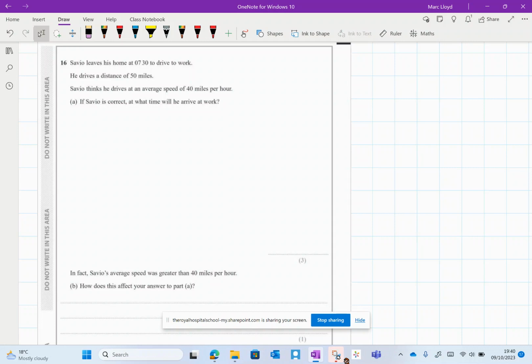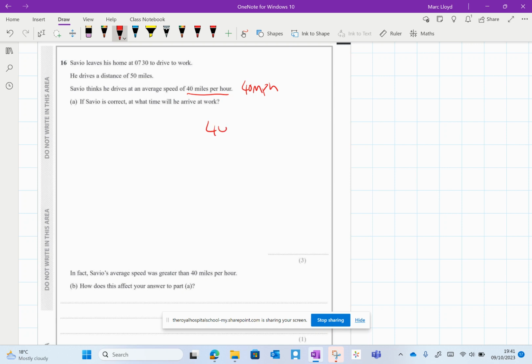Question 16. Savio leaves his home at 7:30 to drive to work. He drives a distance of 50 miles. Savio thinks he drives at an average speed of 40 miles per hour. If Savio is correct, what time will he arrive at work?